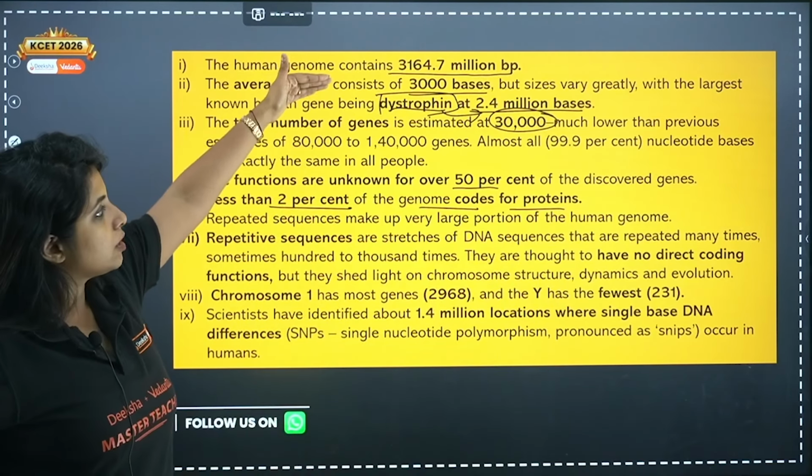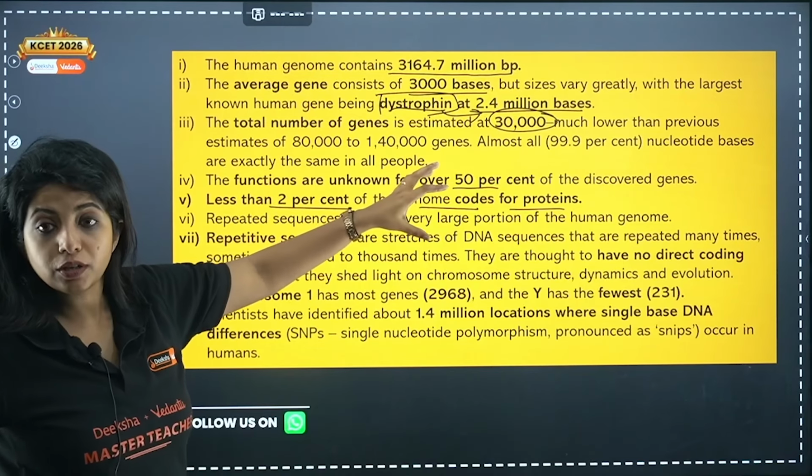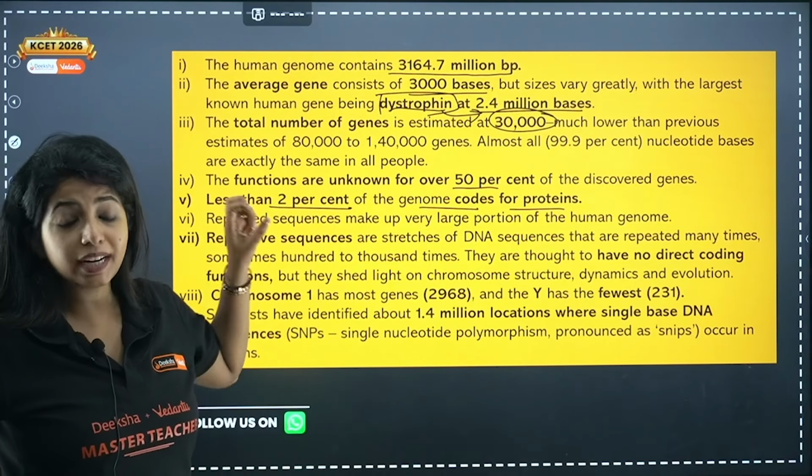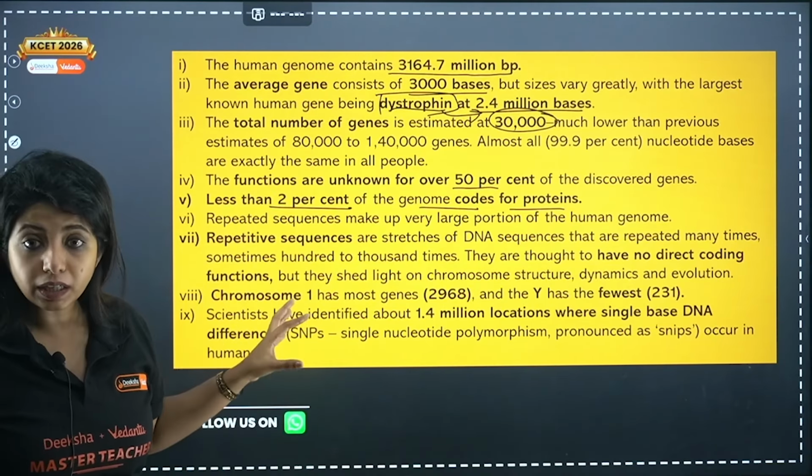So until now, of these 30,000 genes, we know the functions of only 50%. Less than 2% is basically actually coding for proteins also. Rest of them are repeated sequences.